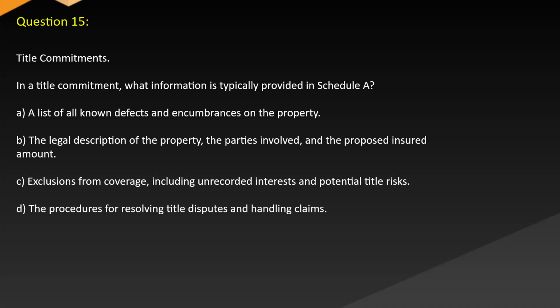Question 15. Title commitments. In a title commitment, what information is typically provided in Schedule A? A. A list of all known defects and encumbrances on the property. B. The legal description of the property, the parties involved, and the proposed insured amount. C. Exclusions from coverage, including unrecorded interests and potential title risks. D. The procedures for resolving title disputes and handling claims.